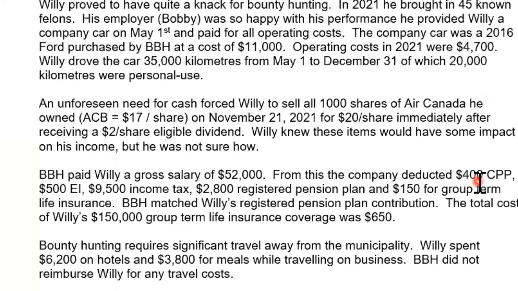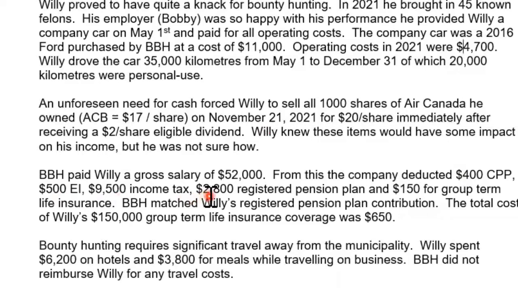Willie gets a gross salary and then $400 of that is withheld and paid by the employer. It is not deductible from his income though. Ultimately, the amounts paid in CPP will show up as a non-refundable tax credit, but that's for later. So CPP, $400, we don't do anything with. EI, we don't do anything with. It's a similar situation. And $9,500 in income tax. Again, remember, this is not deductible. We need to include gross salary.